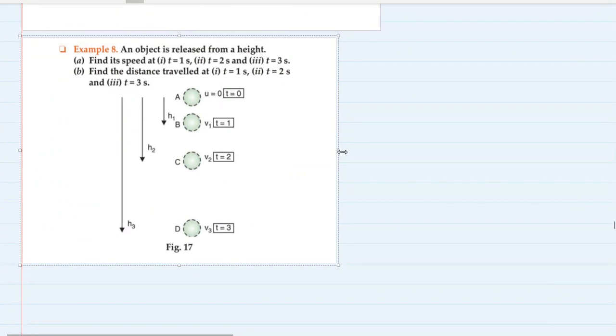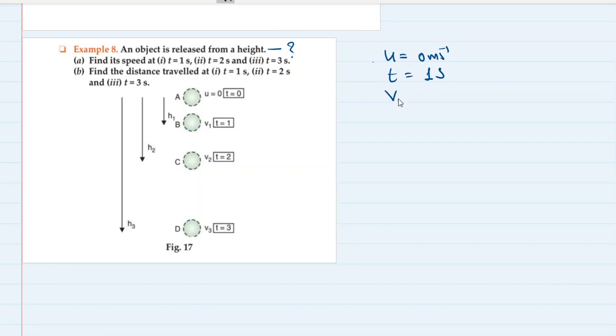Okay, so this problem is for you. I'm not going to do this problem. I can just help you with what is given, and you have to do it. An object is released from a height, so initial velocity will be 0 meter per second. Okay, from a height, what is the height? We don't know. Find its speed at 1 second. Okay, so time is 1 second, and we have to find v1, the speed after 1 second.